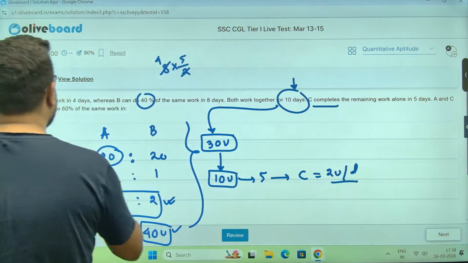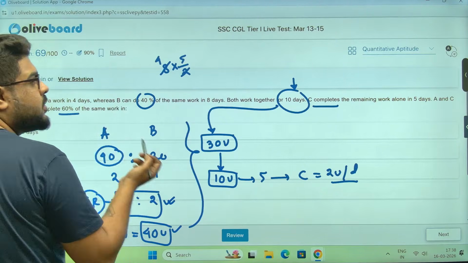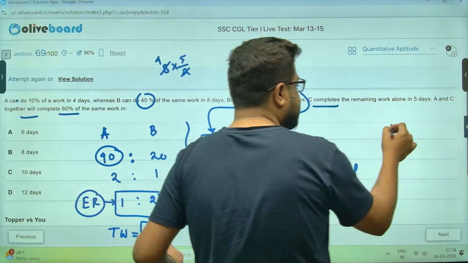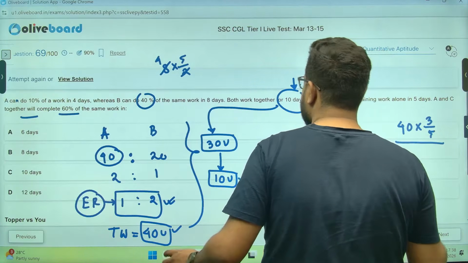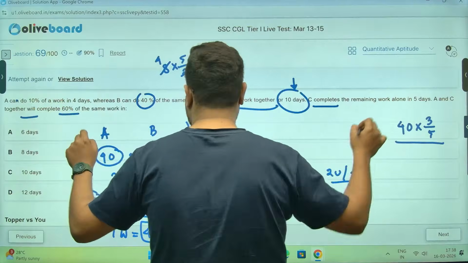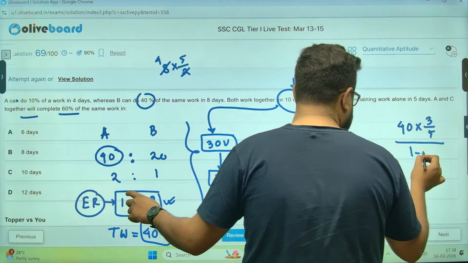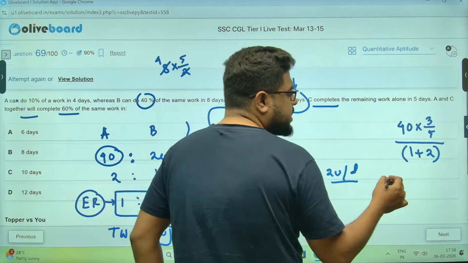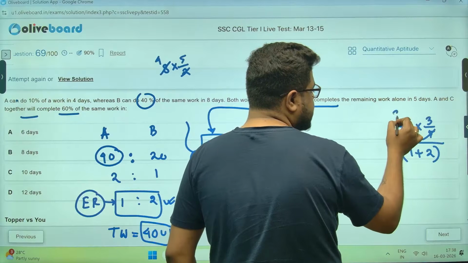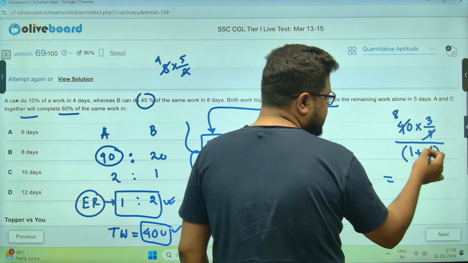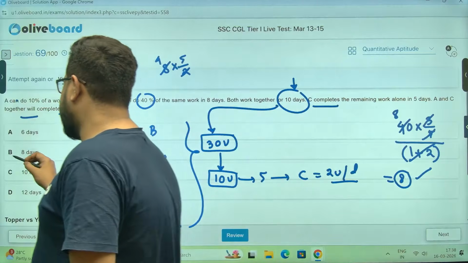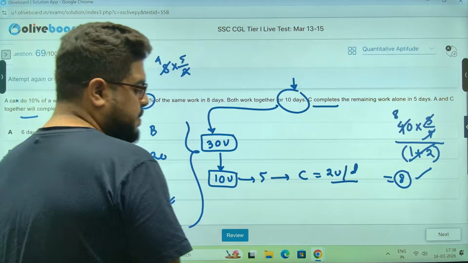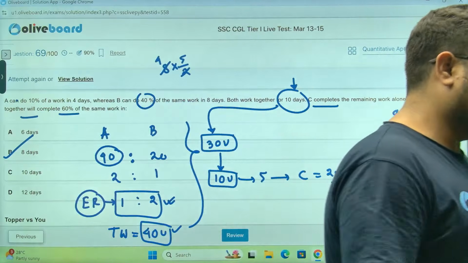A and C will complete 60% of the same work in how many days? 60% of the same work: 40 into 3 by 5. This is the total work. Now for efficiency, who will do it? A and C. A's efficiency is 1, C's efficiency is 2. So you will say, sir, 5 8s are 40, 24, and this 3 cancels. It will be 8 days only. It will be 8 days itself, sir.